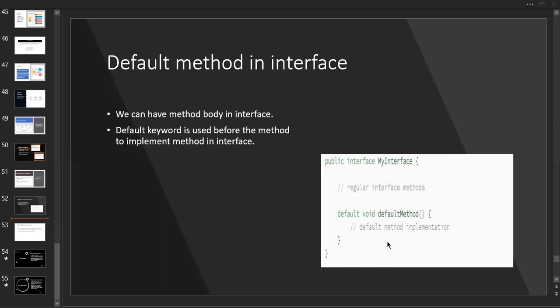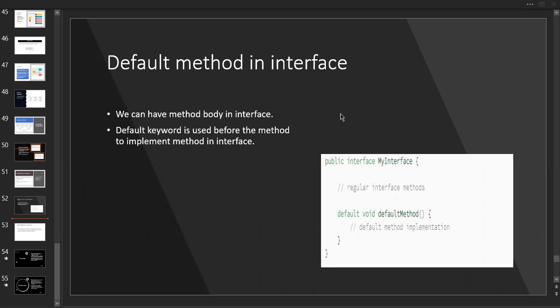Okay. And now we are having a static method inside an interface, which is also implementable. So in the sense of a default method, it is also implementable. In the sense of a static method, which is also implementable. Only these two methods are implementable inside an interface. How are you going to access that?